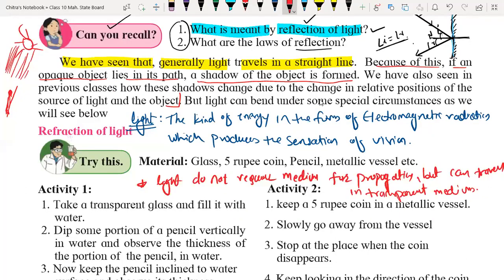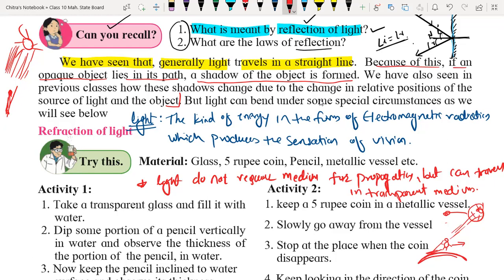Suppose here we have the earth's surface, here we have the sun, and here we have a person. If light rays are coming from this direction, the shadow of that person will form till here. If the position of the source of light or the object changes, then the shadow is going to change its length, size, shape, everything. Is it or not? So the shadow of that person depends on the position of the person as well as the source of light.